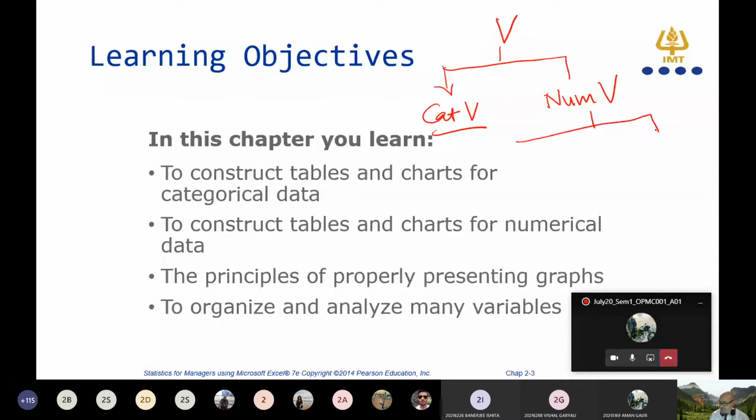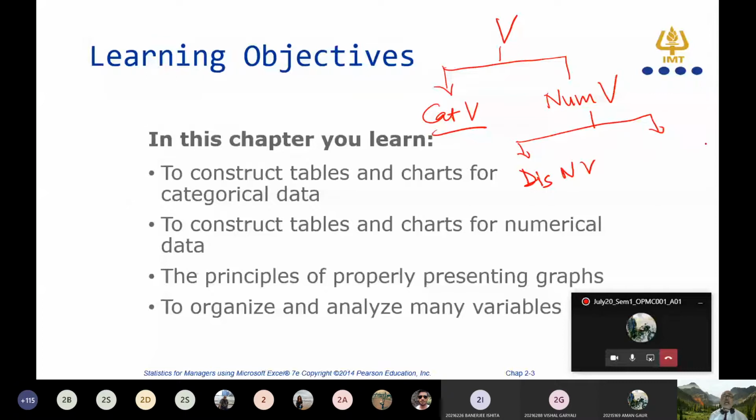And if the data comes from counting, 1, 2, 3, 4, 5, 6, how many cars you have, 5 cars, you cannot say I have 5.5 cars. So any numerical data which comes from counting, you call it discrete numerical variables.